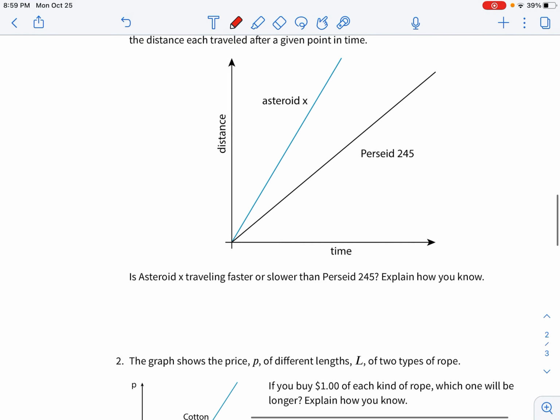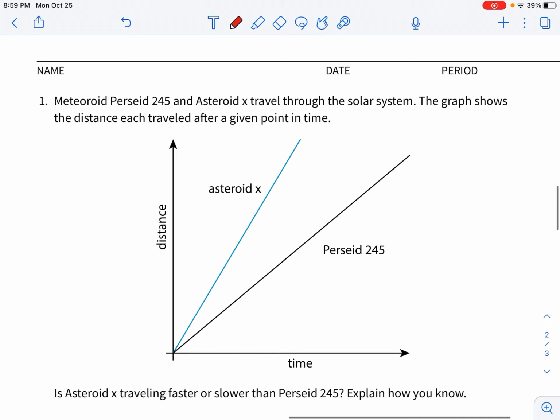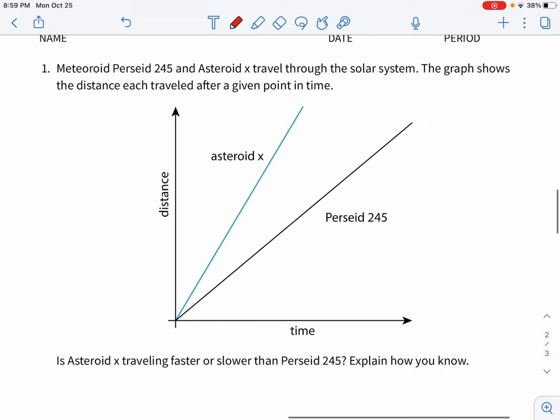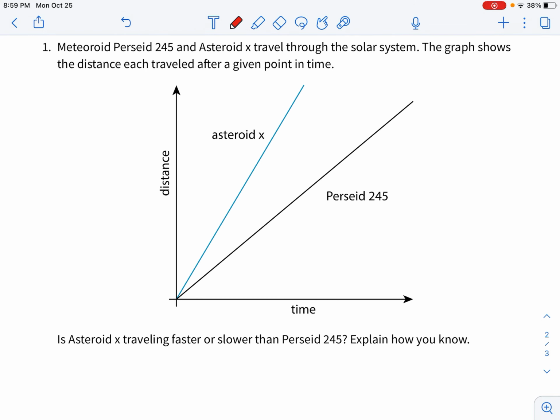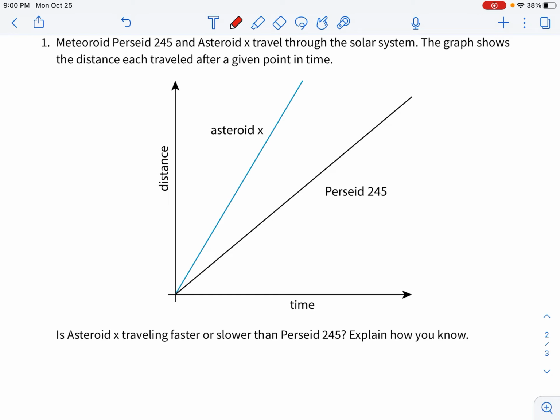Last 2 graphs to look at. Okay, it says meteoroid Perseid 245 and asteroid X travel through the solar system. The graph shows the distance each traveled after a given point in time. Okay, so asteroid X is the blue line. Perseid 245 is the black line. So it asks, is asteroid X traveling faster or slower than Perseid 245? Explain how you know. So asteroid X has a steeper slope. It rises quicker.